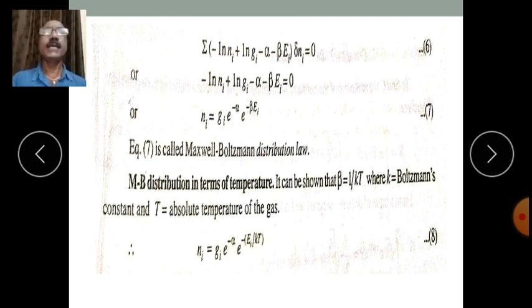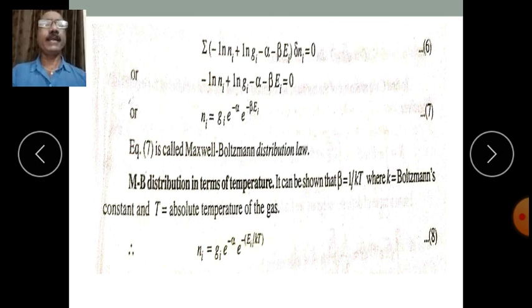So in today's session we have studied the Maxwell-Boltzmann distribution law. In the next video we will study two other kinds of distributions, Fermi-Dirac distribution and Bose-Einstein distribution.